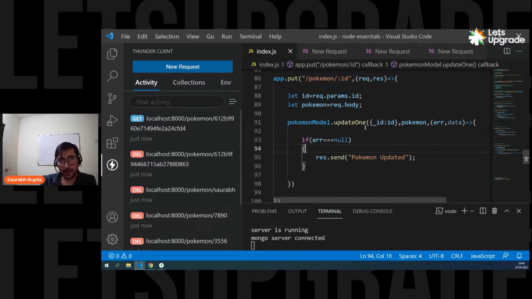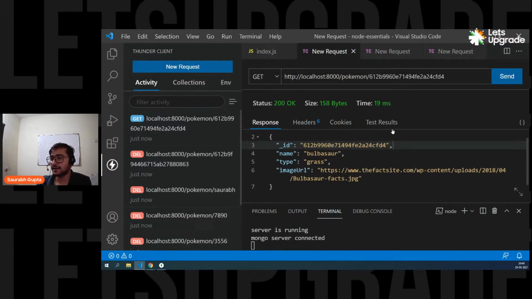See, that's how it works. Pokemon model dot update one. First pass the ID. This is the place where I want to update. Then whatever data is there, remove it and put this new one that I'm getting in the body. And then call this function. And that's it. Done. Sorted. Now let's go there and let's test this one.